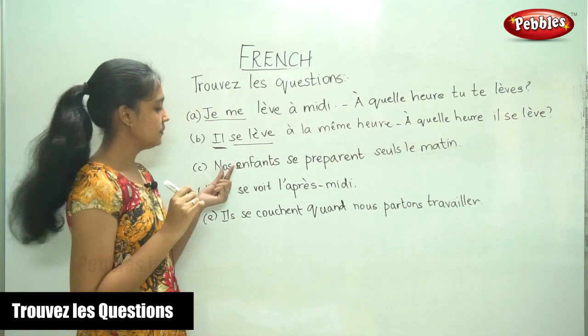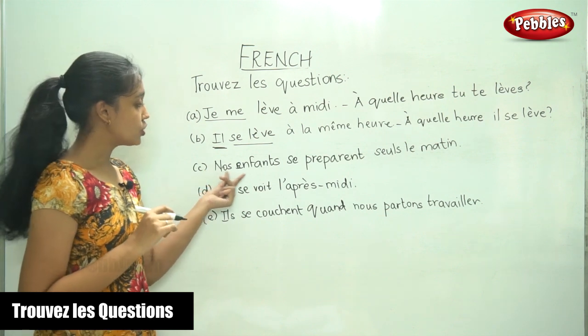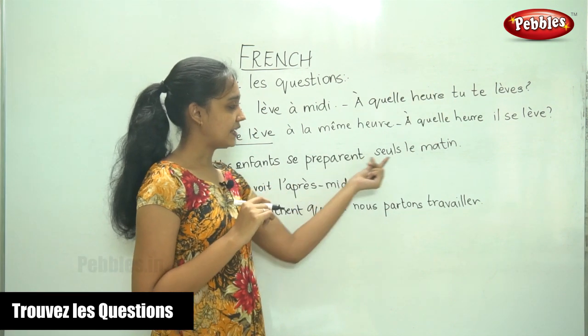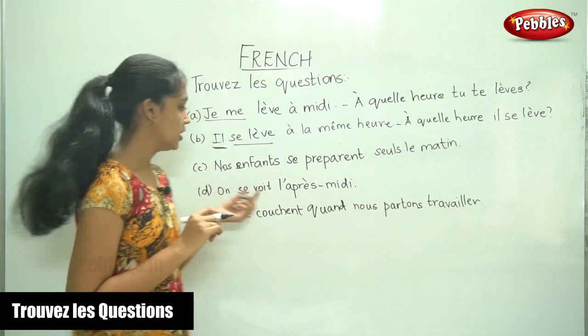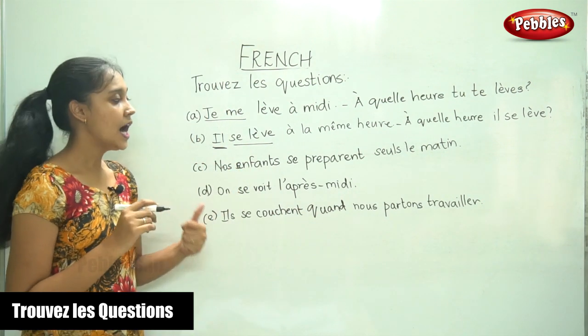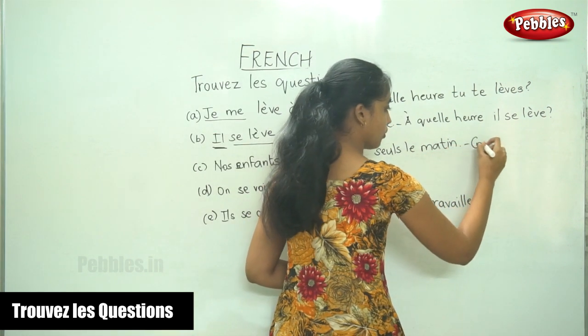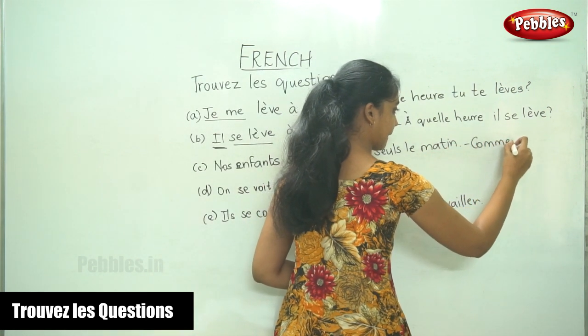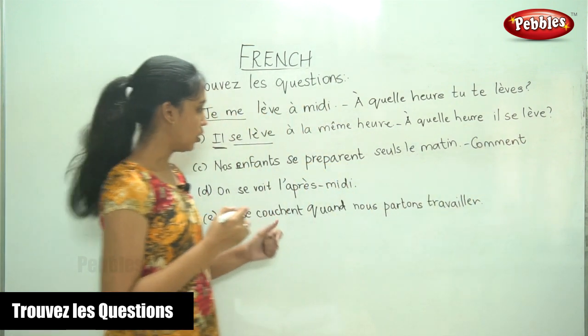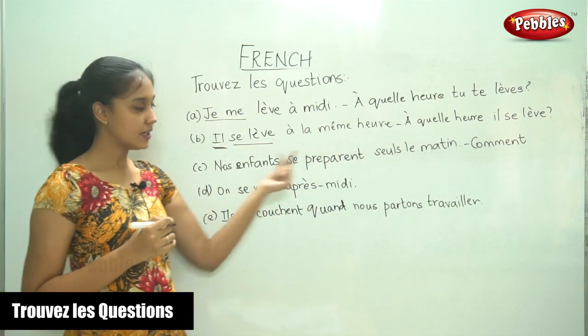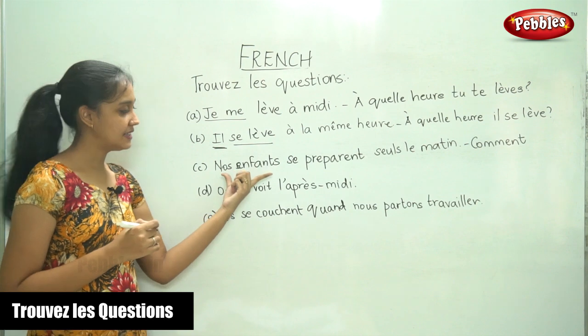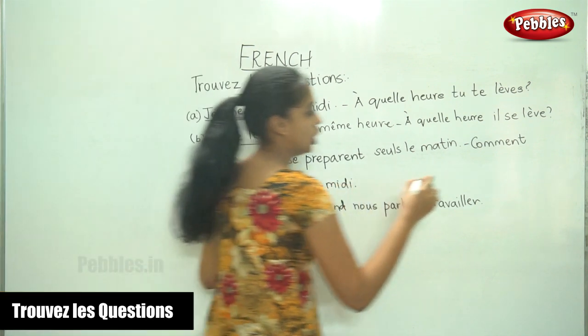Now the next sentence, nos enfants se préparent seuls le matin. So the question here will be, how do they prepare? So, comment se prépare? Nos enfants can be written as ils. Comment?